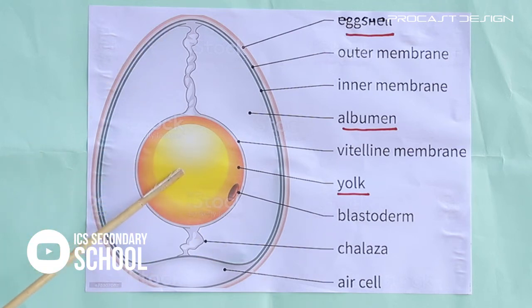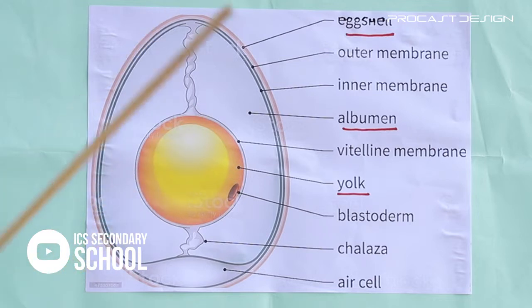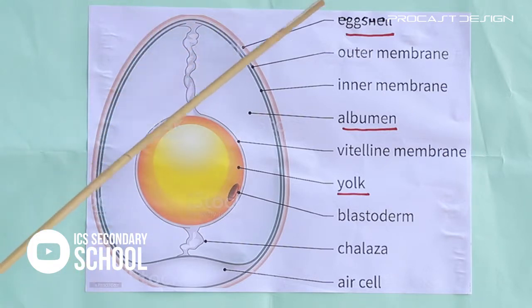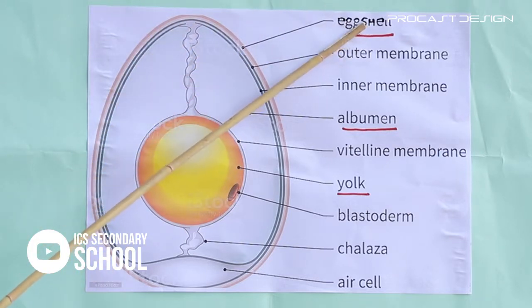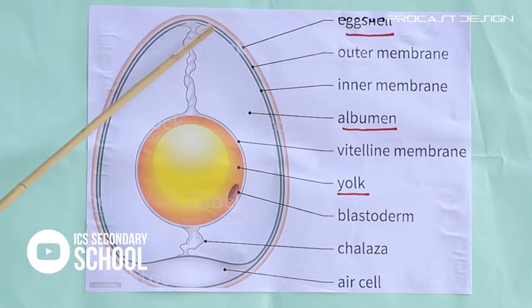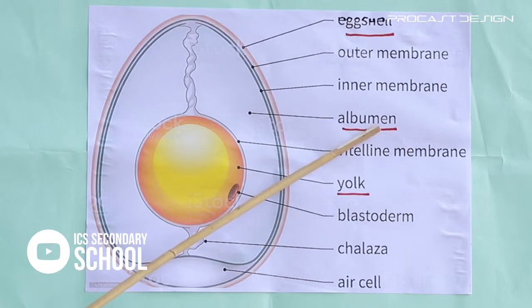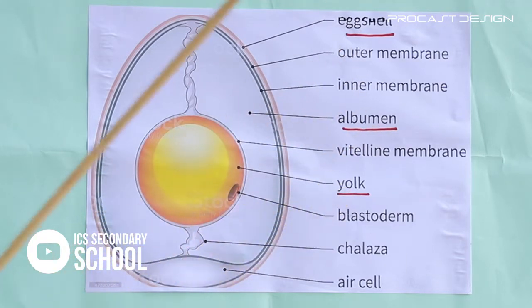The yellow color inside, that is called yolk. Please listen here once more. The hard protective outer layer is called eggshell, and the white part is called albumen, and the yellow color is called yolk.